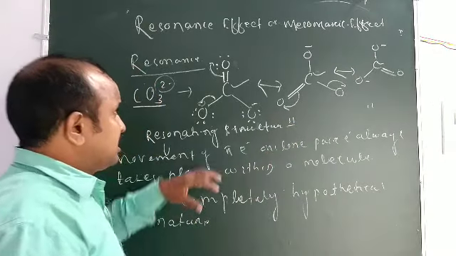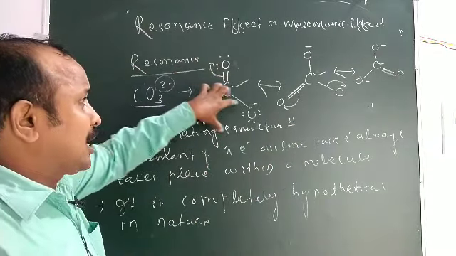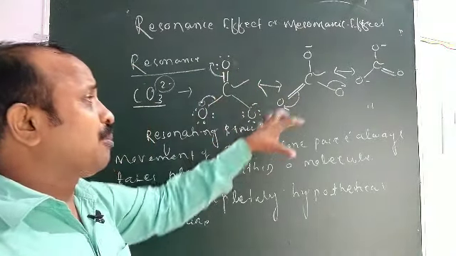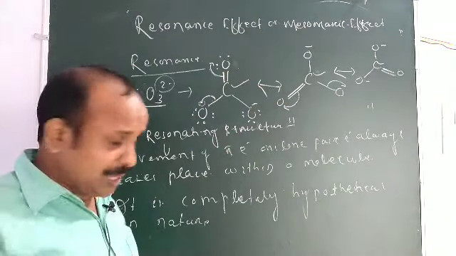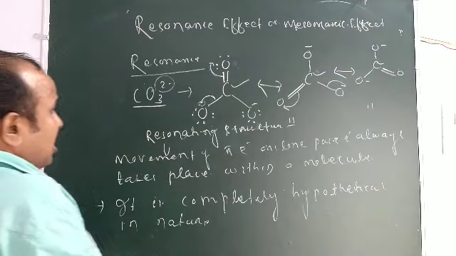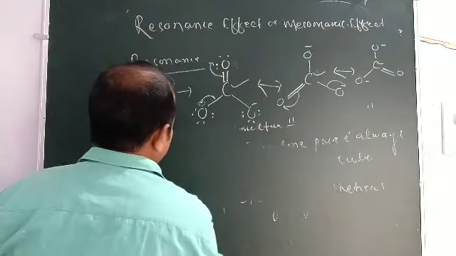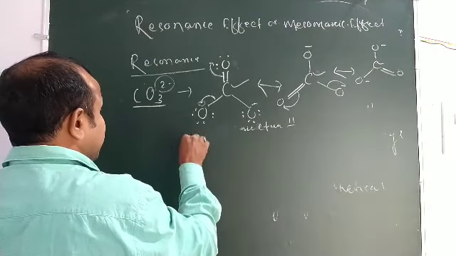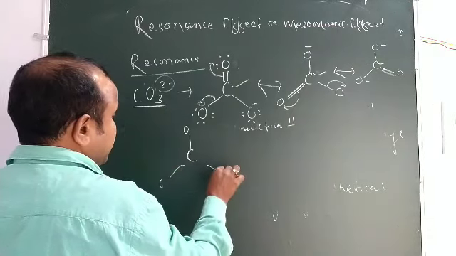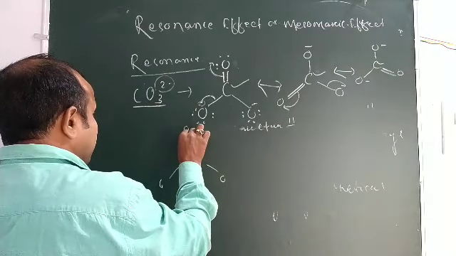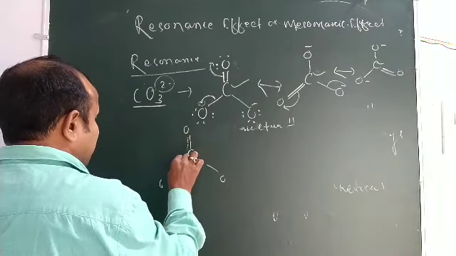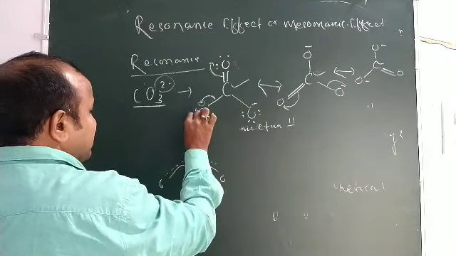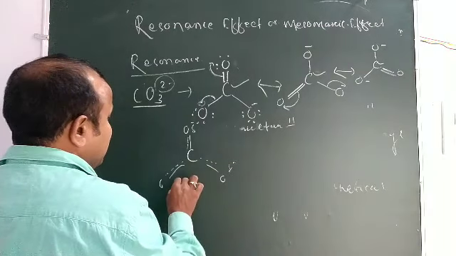Then here you look that the double bonds are delocalized. The pi electrons are delocalized within the molecule. There may be a chance of a position of the double bond. If here is C, here is O, here is O, here is O, the double bond may be present in this position, or this position, or this position. It may be delta negative, negative, or negative, or negative.